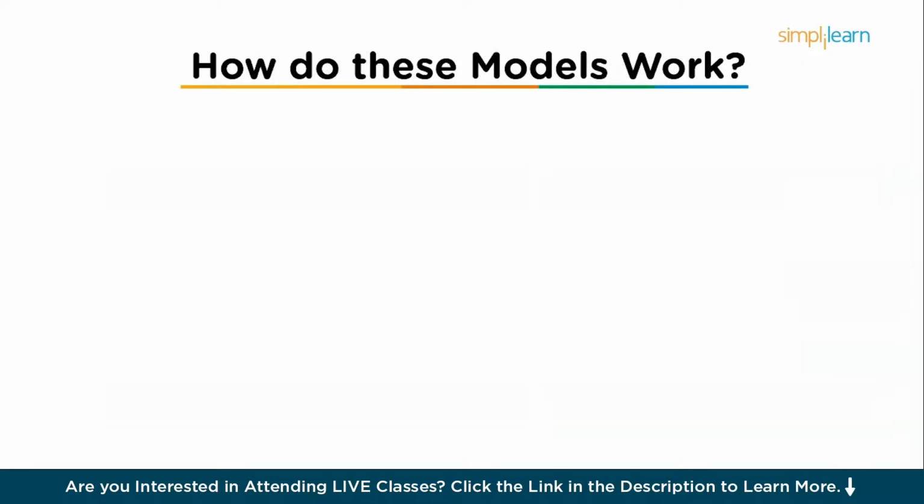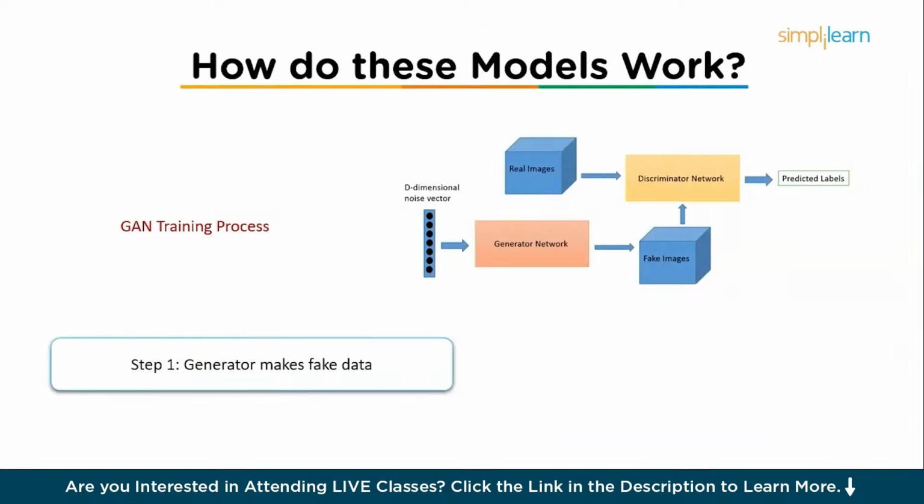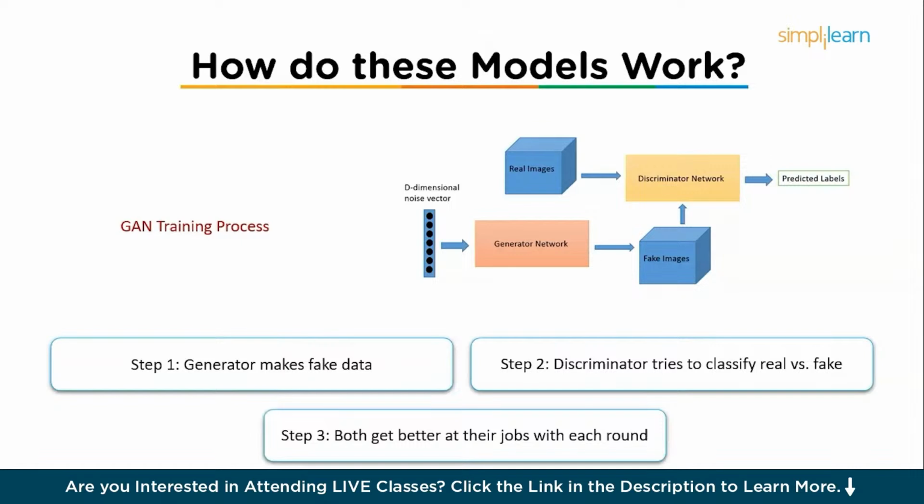The GAN training process is as follows. The first step is the generator makes fake data. Step 2 is the discriminator tries to classify real versus fake. The third step is both get better at their jobs with each round. So the final goal is to fool the discriminator with realistic outputs.